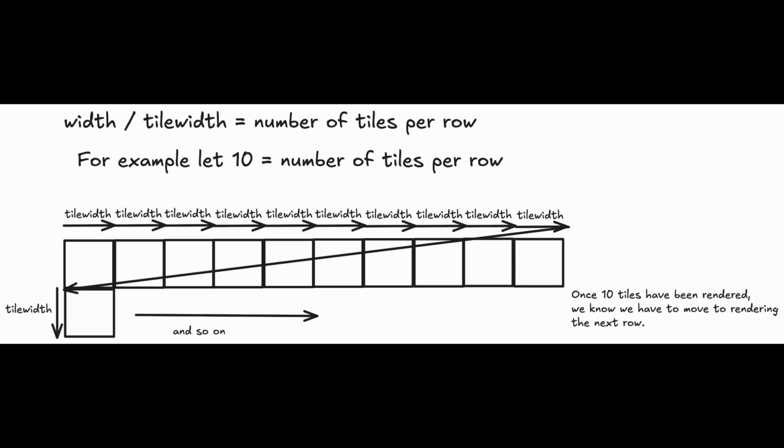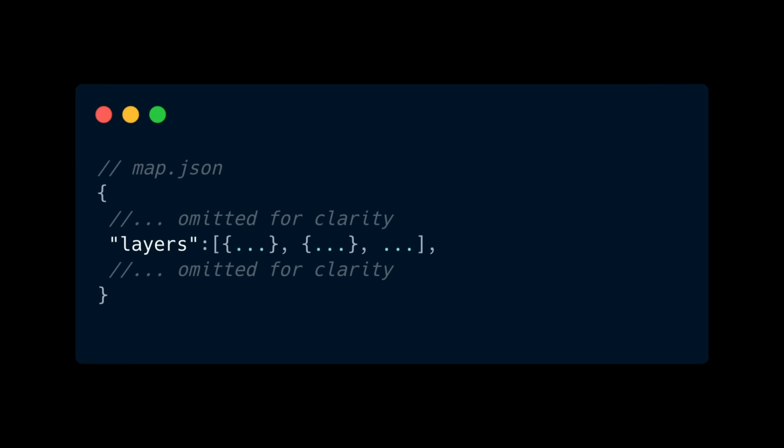Since the tile width and tile height properties had the same values due to the tiles being squares, I only needed to use one to know where to place the next tile and by how much to move down to render the next row. However, the most important property was the one called layers. As the name implied, its value contained an array of objects containing all the needed data for each layer.